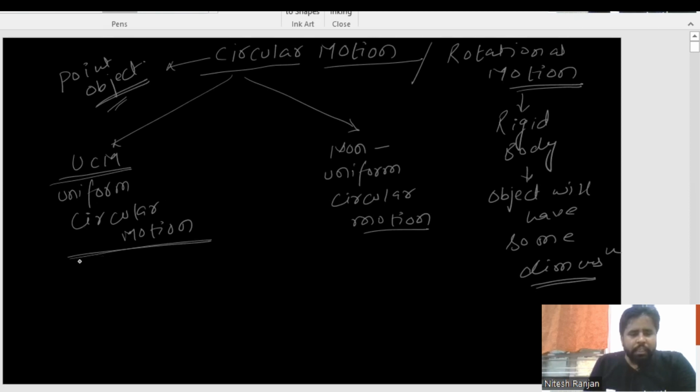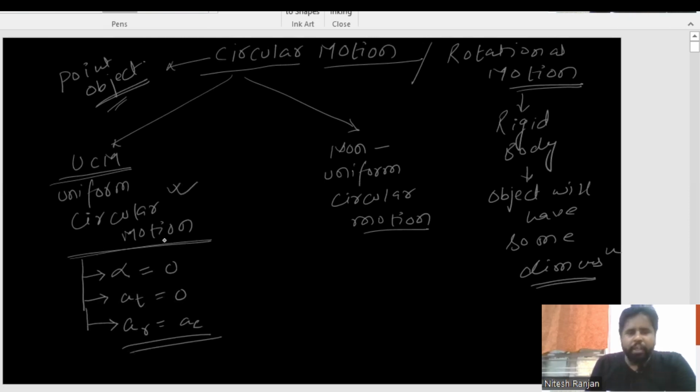So if it is uniform circular motion, what does it mean? It means alpha will be equal to 0, right? And if alpha is equal to 0, it means tangential acceleration will be 0, and there will be one acceleration which will be known as radial acceleration or centripetal acceleration, which will be present in this condition.